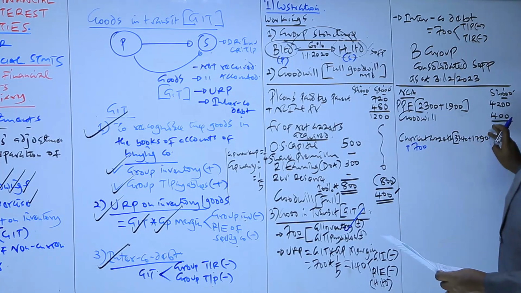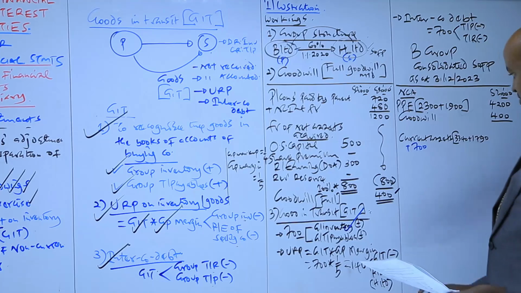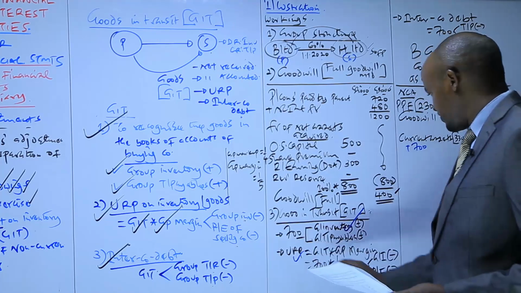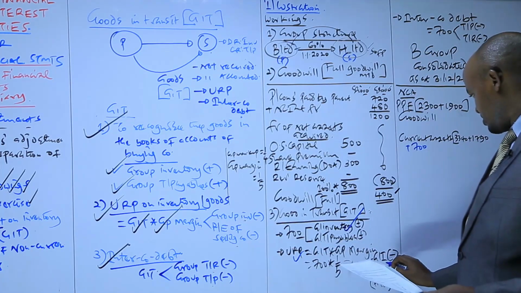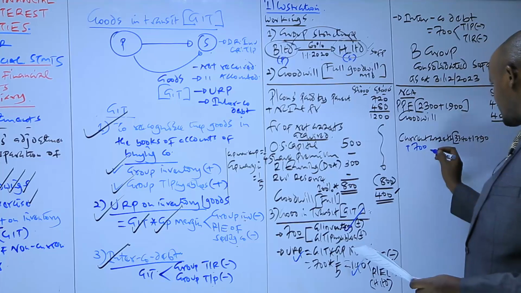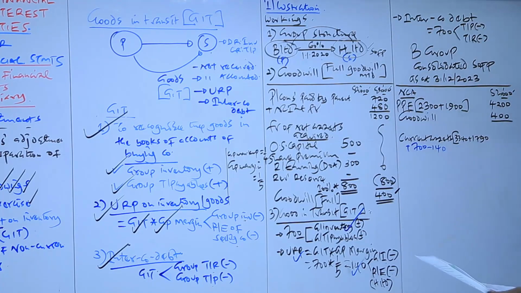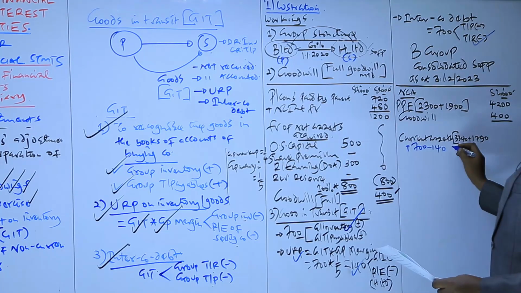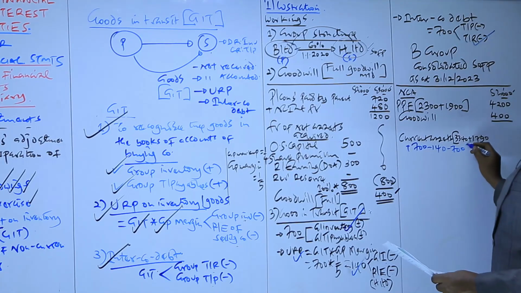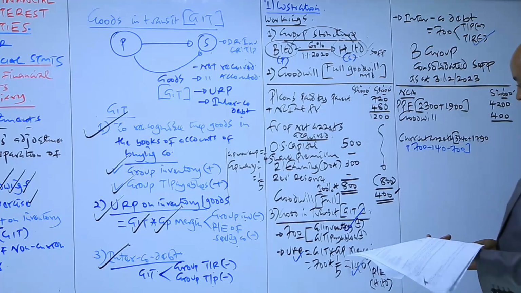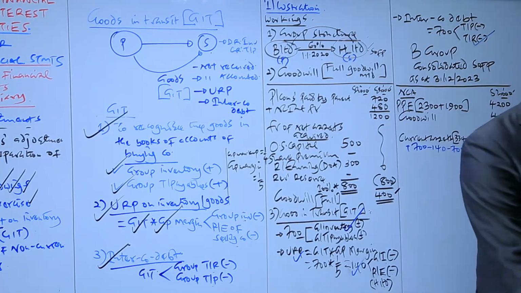Then we also have this unrealized profit, which is 140. So we less it from the group inventory. And then we have this amount of intercompany debt, which will be deducted from the group receivables. Yes, so we get the final figure here.